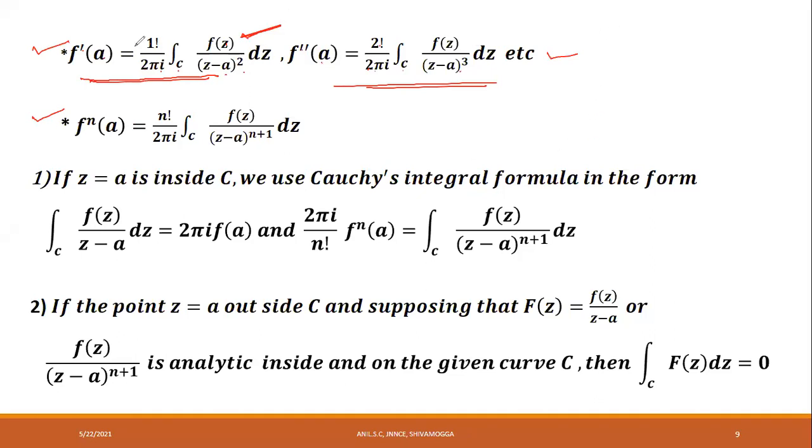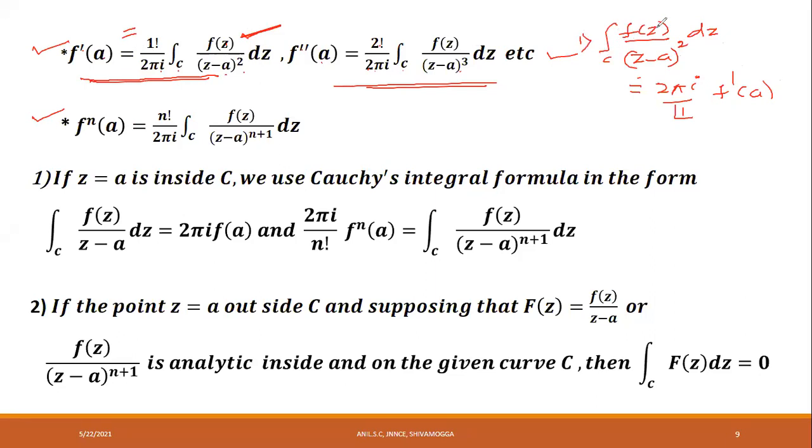Or you can write this formula as the integral over C of f of z divided by z minus a whole square into dz is equal to 2 pi i divided by 1 factorial into f dash a. This is a very useful form.